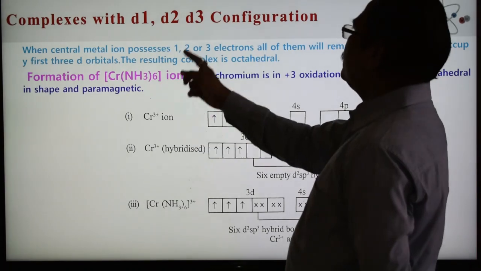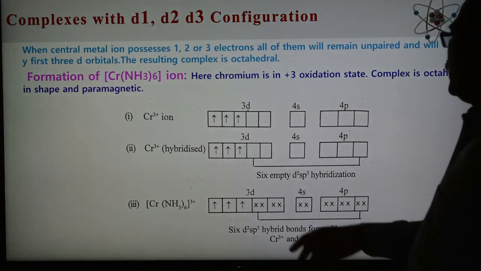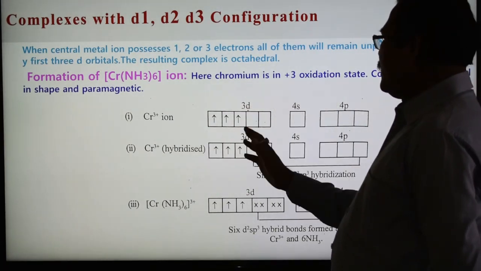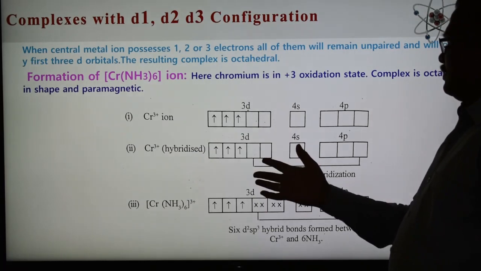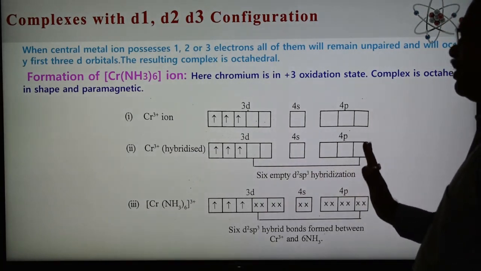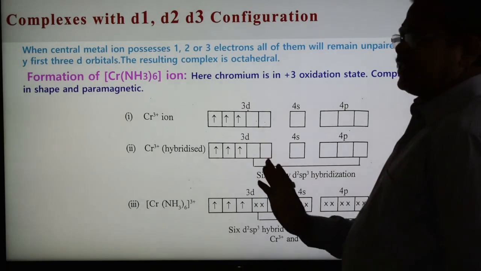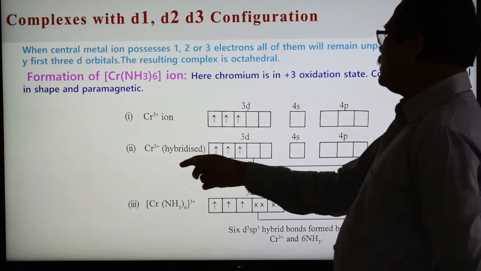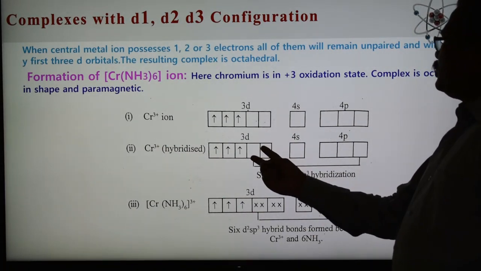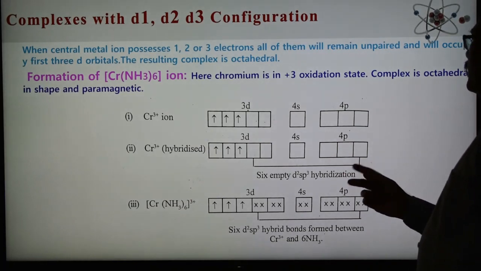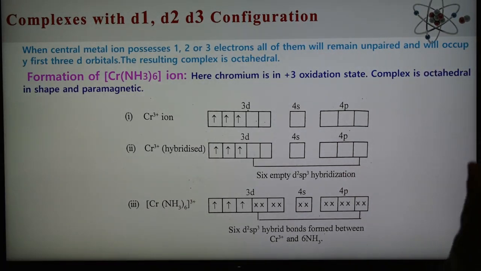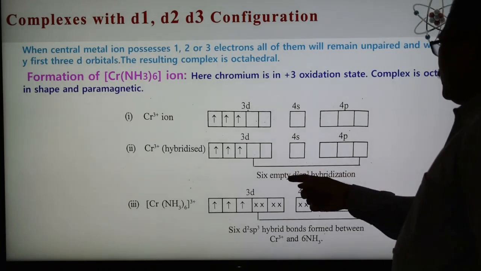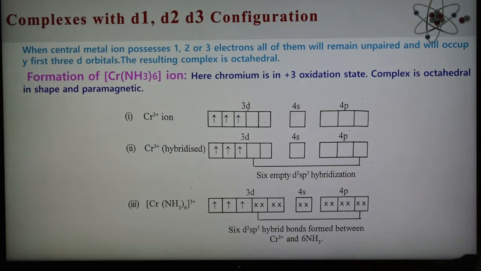This is the example of a d3 ion configuration, and in the case of chromium, this is the ground state configuration of the chromium 3+ ion having 3d3. Already two d orbitals are vacant, and therefore there is no other excited state. In the hybridized state, 2 d orbitals, 1 s orbital and 3 p orbitals undergo hybridization, forming 6 d2sp3 hybrid orbitals. So these are the 6 vacant d2sp3 hybrid orbitals.